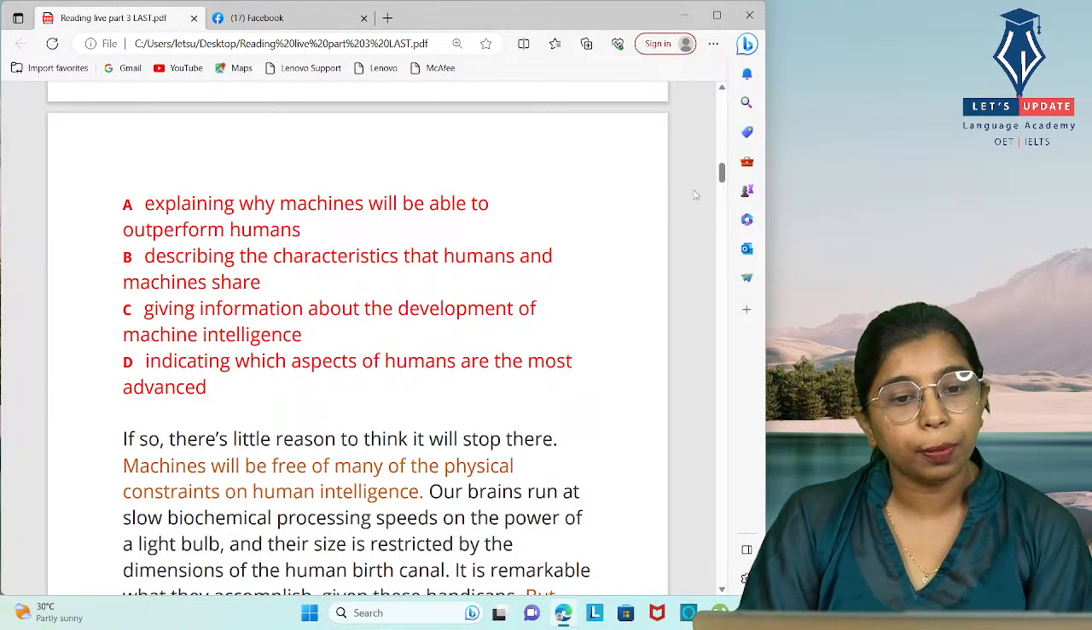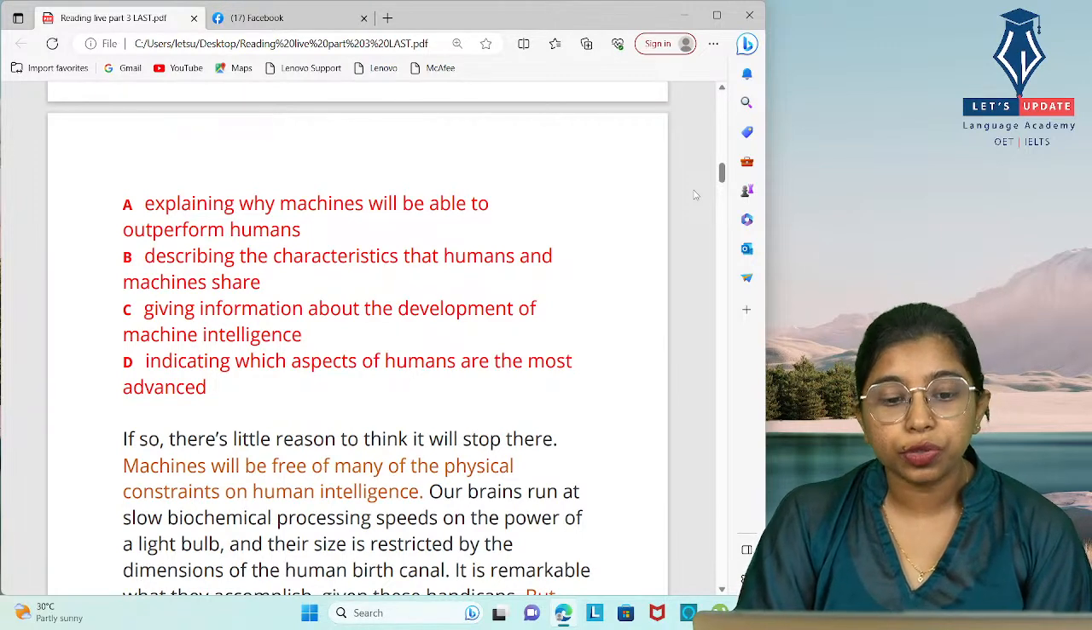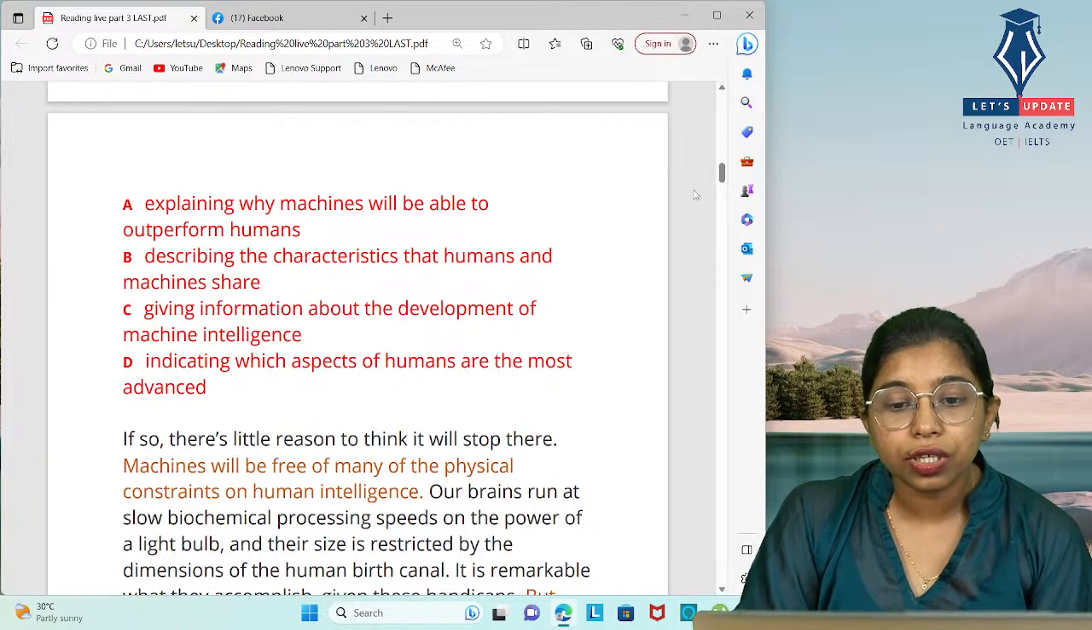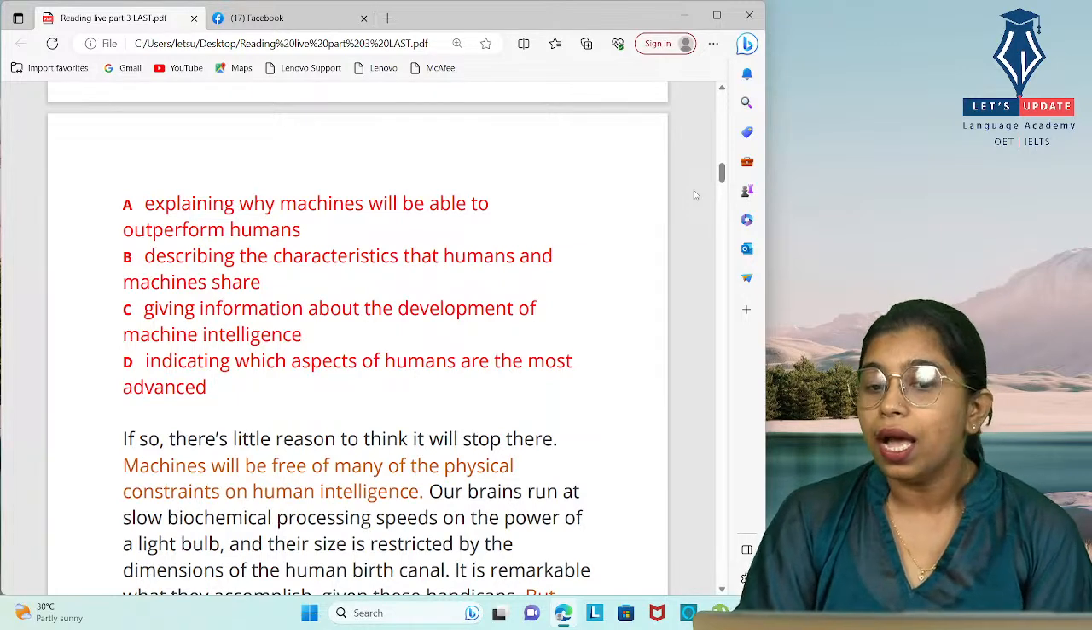So you heard about reading in between lines? That is what you have to do here. You have to just read the paragraph and understand what the writer is actually trying to convey through his message.